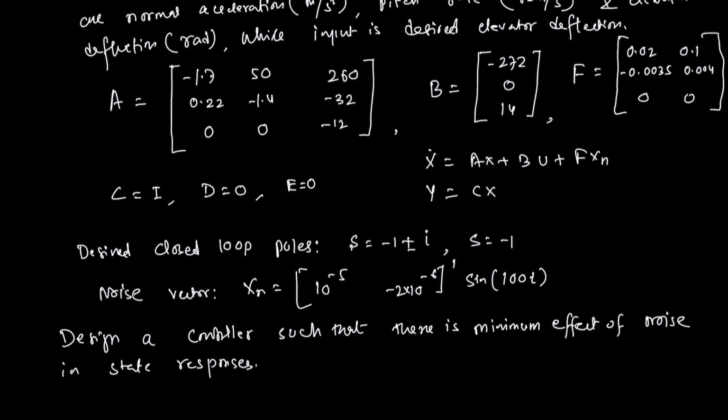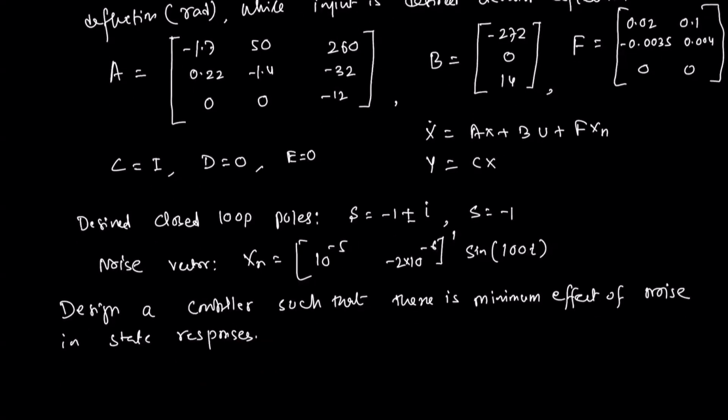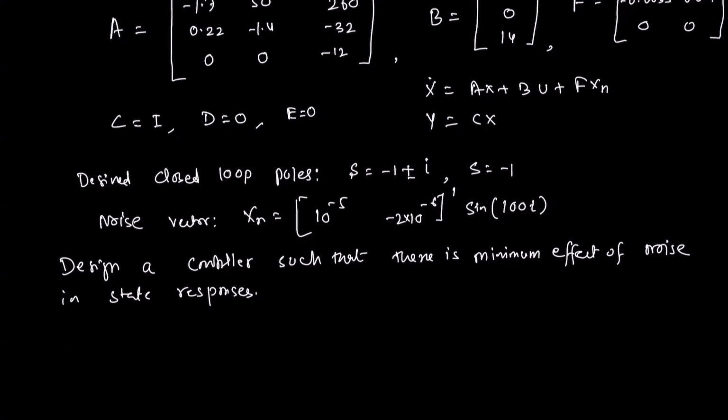So this is our objective. We have to design a controller so that the minimum effect of noise will be in the responses. This is our problem. Now we will solve this problem, and then we'll have the MATLAB code for this particular example. Solution.